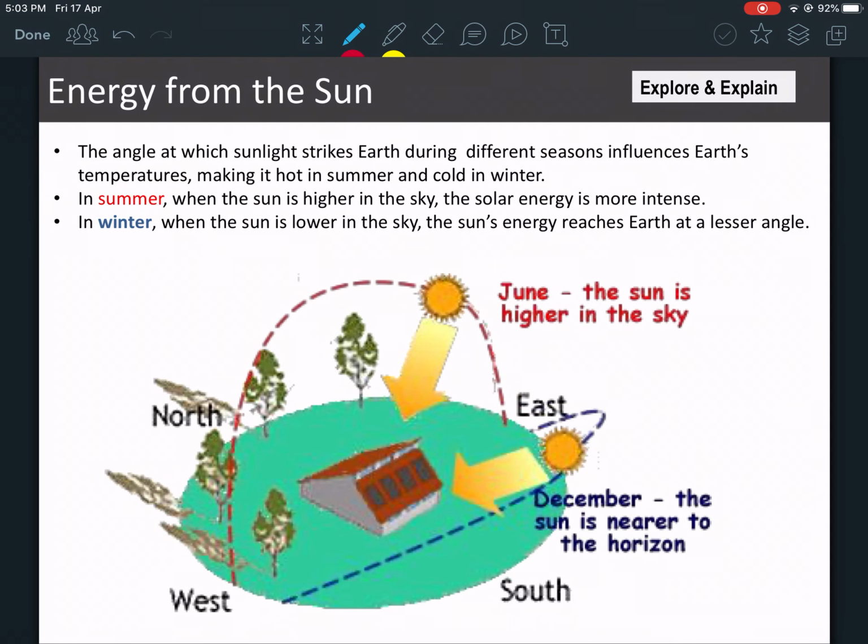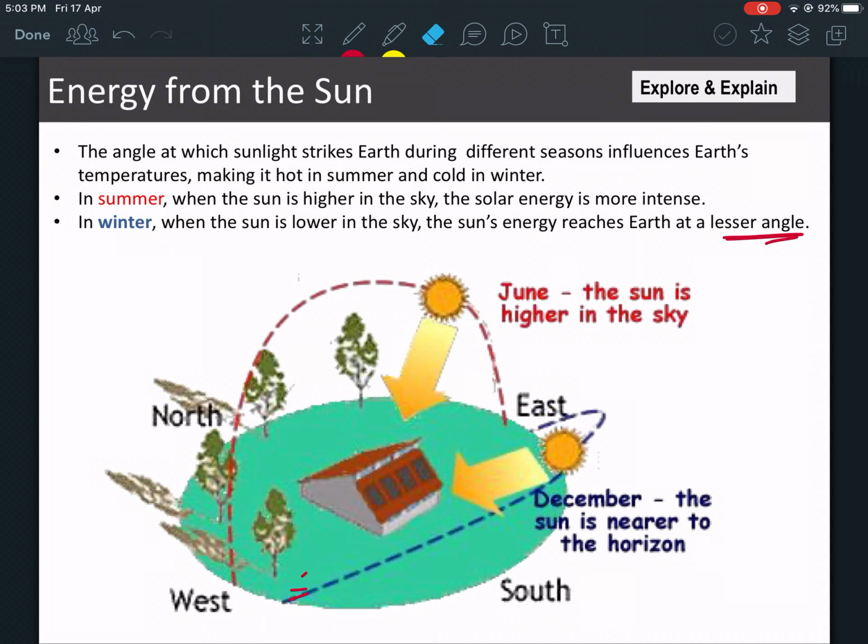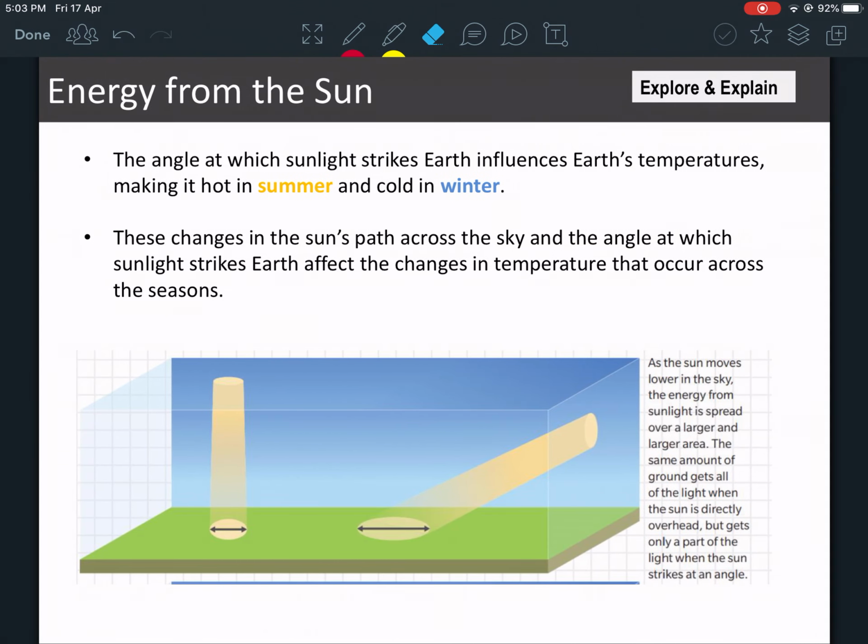Okay, they're telling us the same thing here. They're basically talking about the angle here where the sun is. In the summer, the angle is kind of more concentrated. In the winter, it kind of goes at a larger area, so the heat is less concentrated. It's at a lesser angle here. Here, the heat is more concentrated, so it's hotter in the summer and colder in the winter. Let's look at that in more detail.